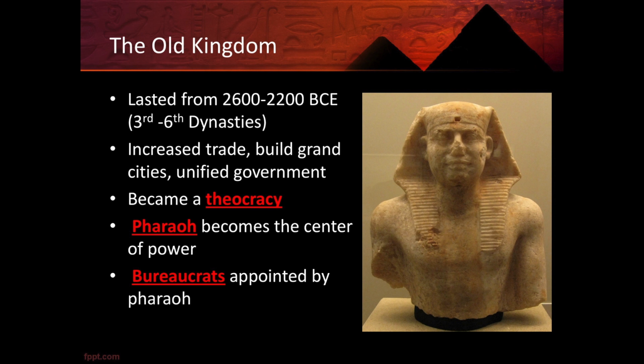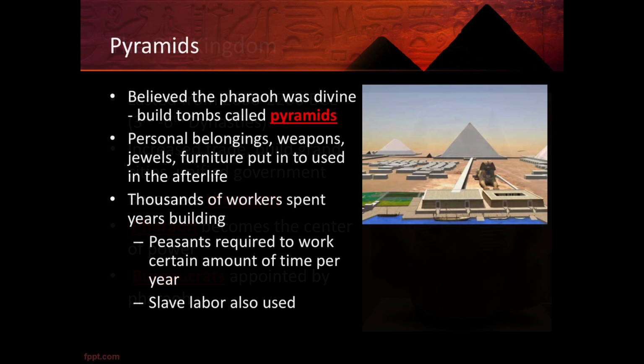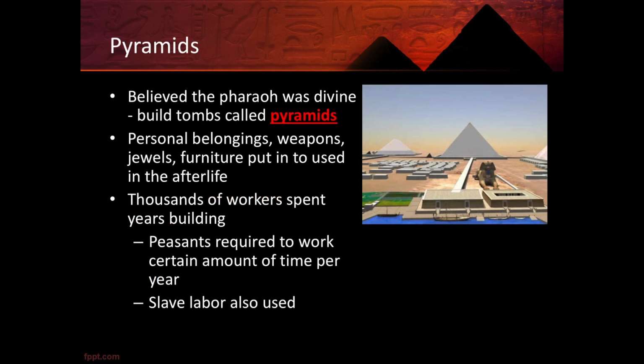And during this period, the pharaoh had the power. He appointed the bureaucrats that helped run Egypt. He owned much of the land, and he was also the religious leader of Egypt. The main architectural feature that people think about when they think of Egypt is usually the pyramids. Pyramids were built during this Old Kingdom portion of Egyptian history. Pyramids were the tombs where the pharaohs were laid to rest.